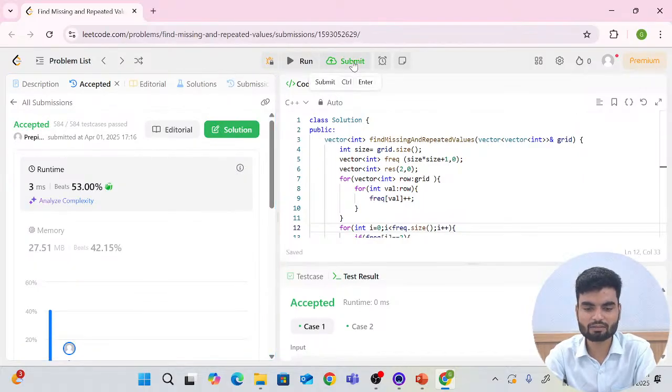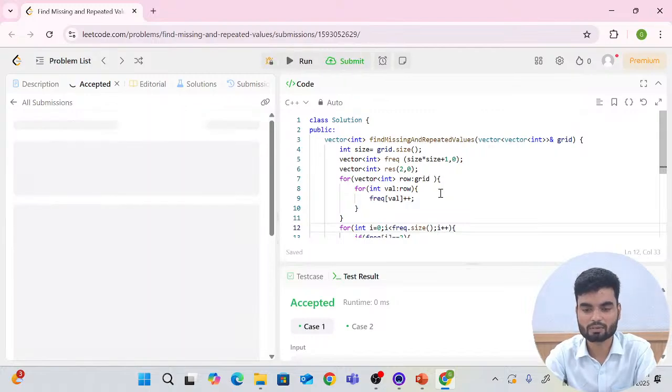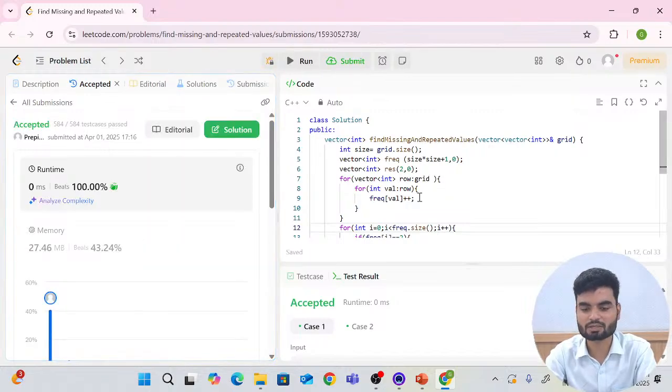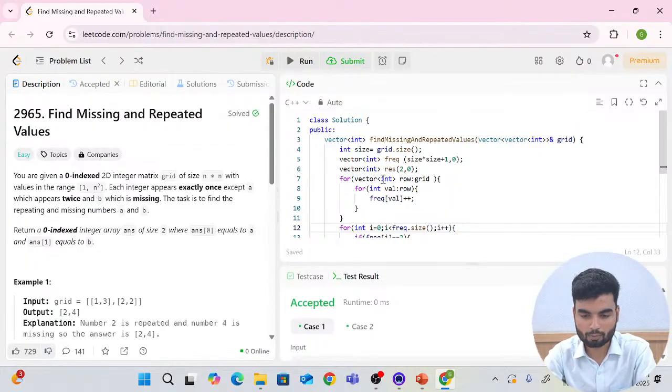It's beating 3 percent, because something is causing the problem. But now it's beating 100%. It depends on whether the system is mostly busy or not. But it's a good solution. One optimization is also possible.